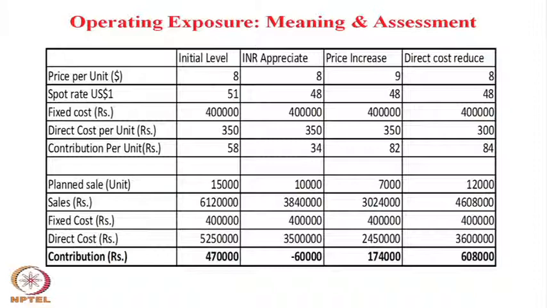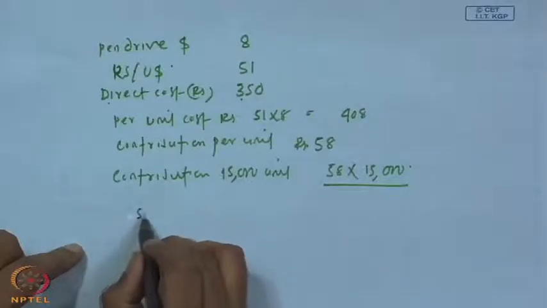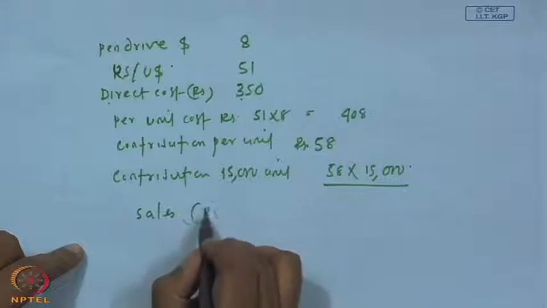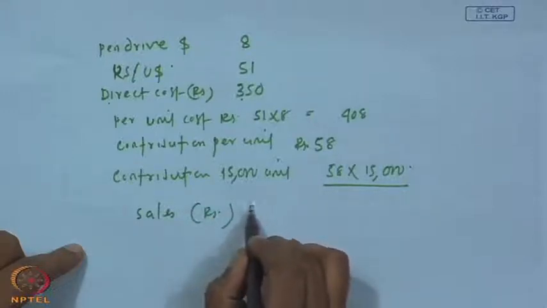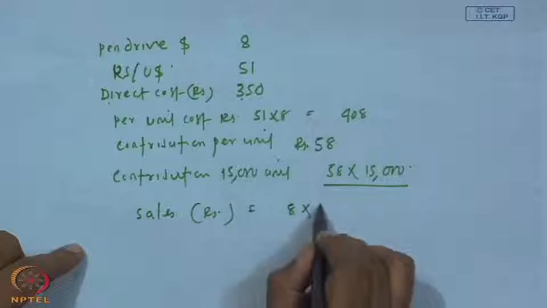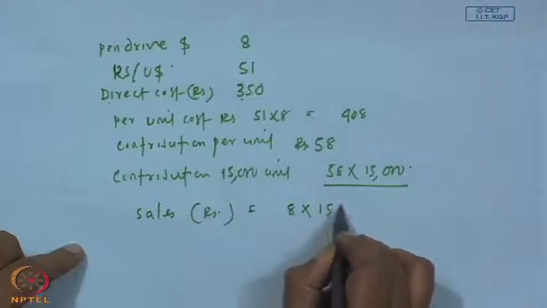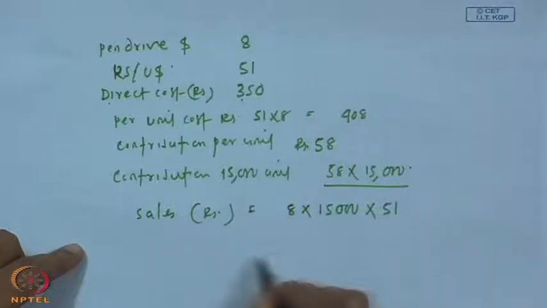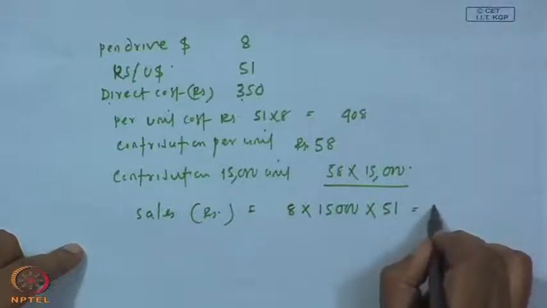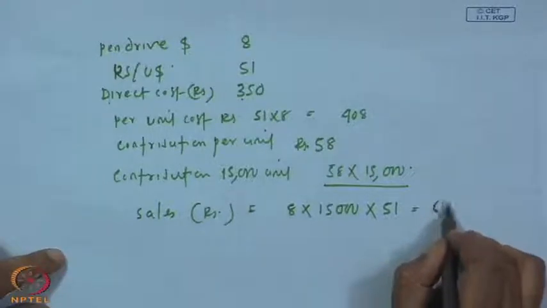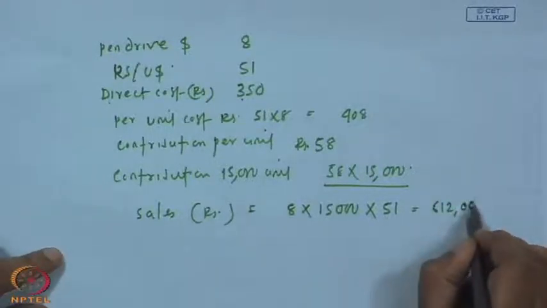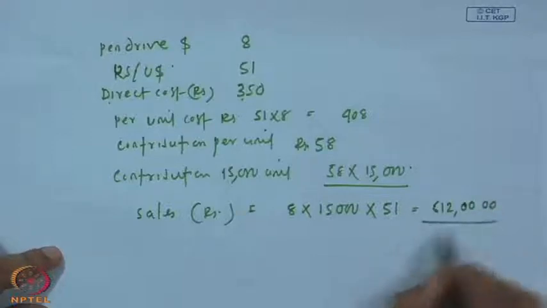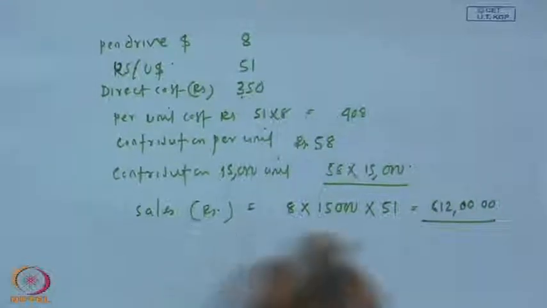But however, the planned sales is 15,000. So, when sales, the sales will be in Indian rupee, it will be 8 per unit. We are exporting 15,000 unit, and per dollar is 51 rupees. So, direct sale will be how much? Something around it coming 612. This is the direct sale in INR, Indian rupee.